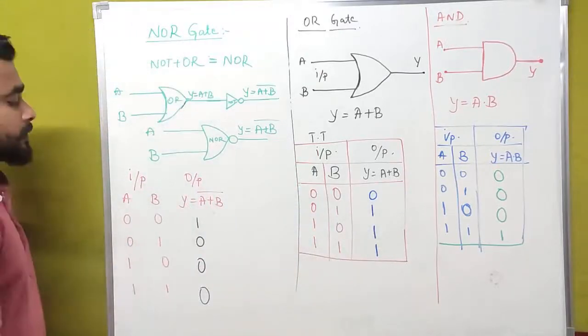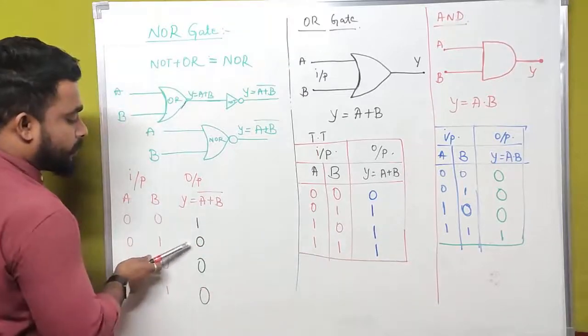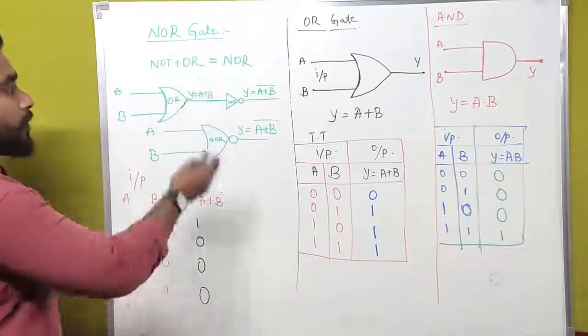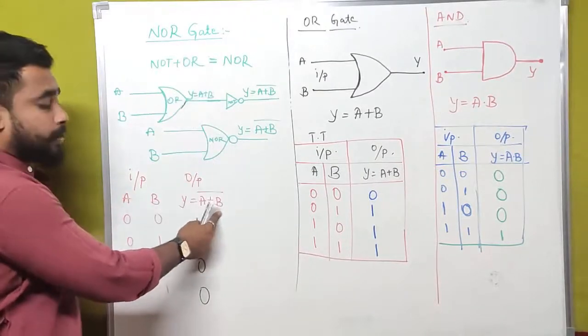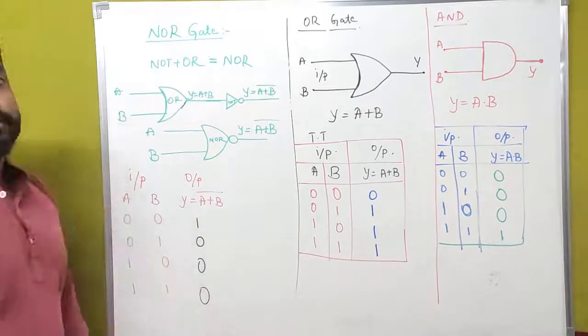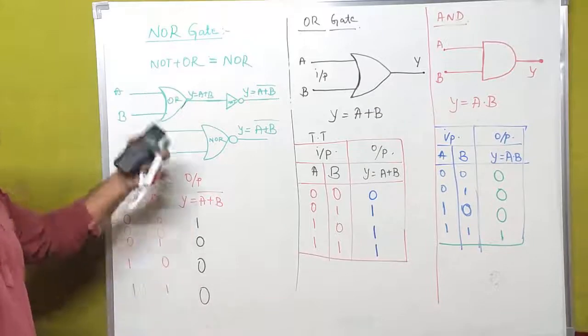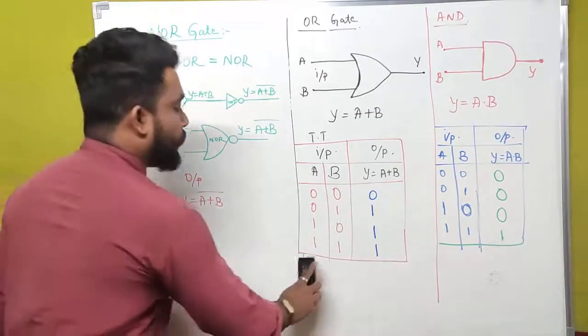But here, in case of NOR gate, that is inversion of OR gate, it is 1, 0, 0, 0. Actually, this is all about NOR gate: symbolic representation, Boolean algebra expression, and truth table. If we understand this concept, NAND gate is also very simple.